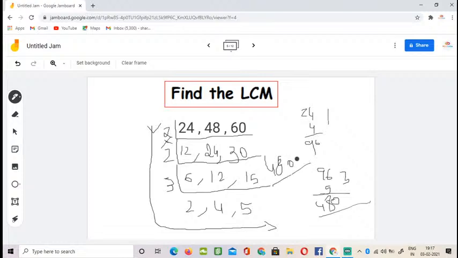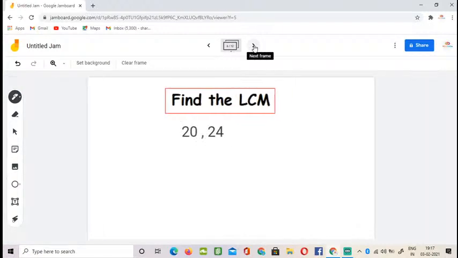So the LCM is going to be 480. I hope everybody understood how to do this type of problem; you might have already done it in your school, so you might have got it easy. Without any delay, let's move to the sixth question.